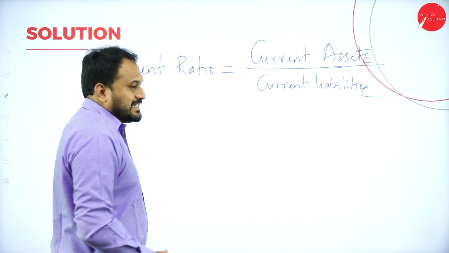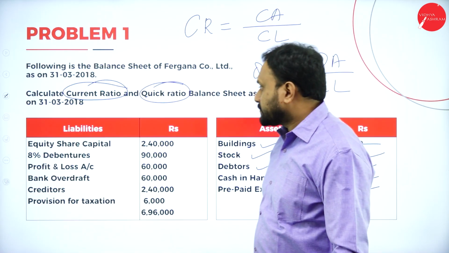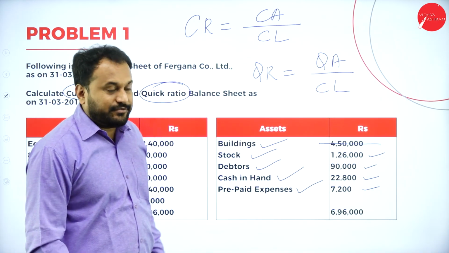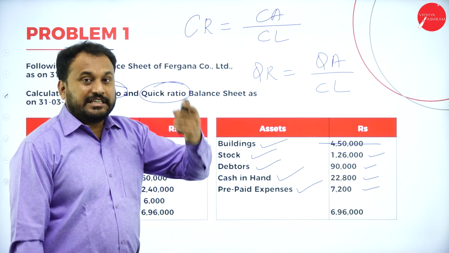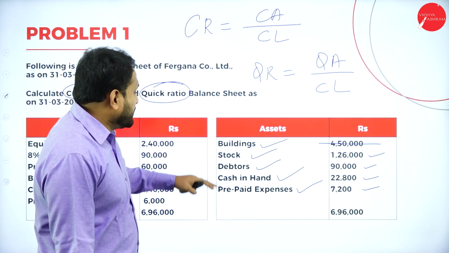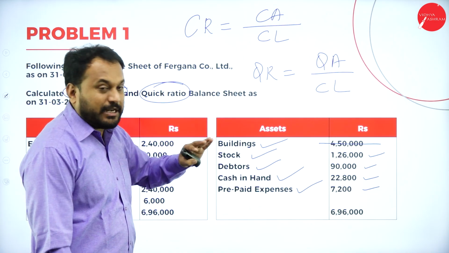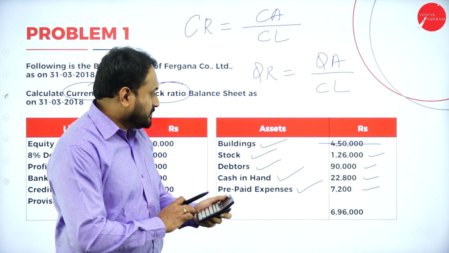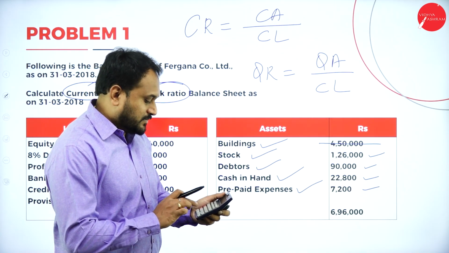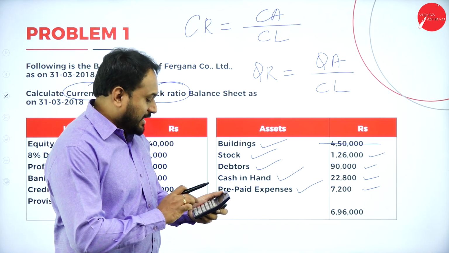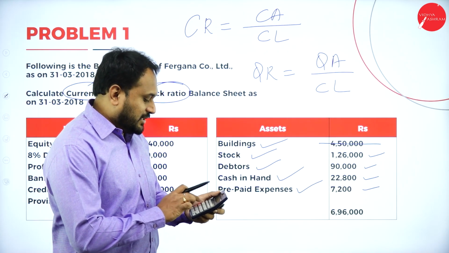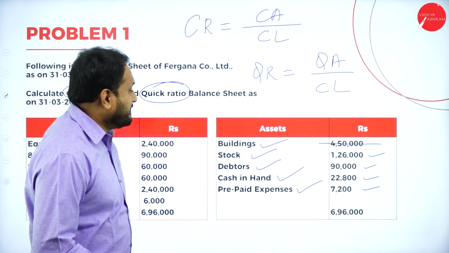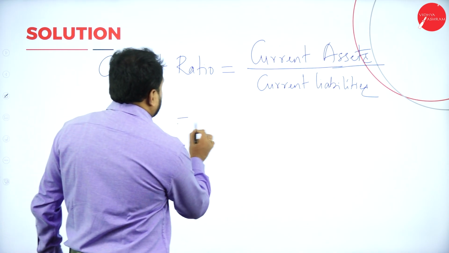Now, what are the current assets in our problem? Let's go with the problem now. We have liabilities, but let's not talk about the liabilities. We'll go with the formula itself. So, assets we'll calculate first. I told you building is a fixed asset, so we will not include it here. The remaining are stock, debtors, cash in hand, then prepaid expenses, all of which are current. So I'll calculate here: 1,26,000 plus 90,000 plus 22,800 plus 7,200. So it is 2,46,000. So I have current assets of 2,46,000.